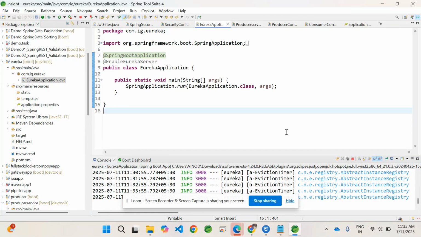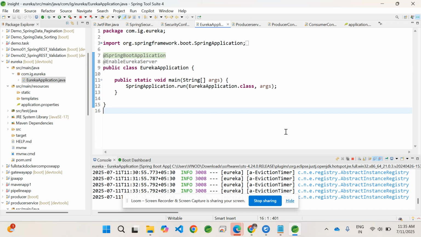So the next question is, what is service discovery? In the design patterns, we have discussed service discovery is one of the patterns we use in microservices architecture. In that, we are going to discuss now what is service discovery.